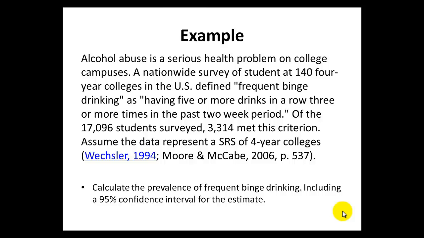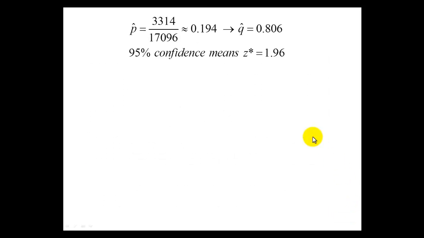So the first thing we want to do is calculate the prevalence of frequent binge drinking on college campuses. And we'll also want to make a 95% confidence interval for this estimate. So before we get started here, let's just take a brief moment to consider if our assumptions are met that we need to have to use the normal model to help us with this.